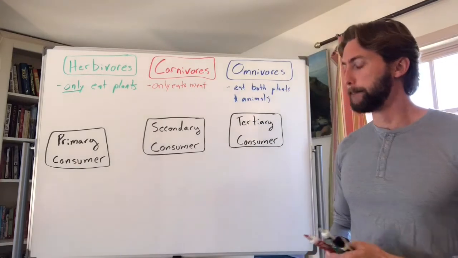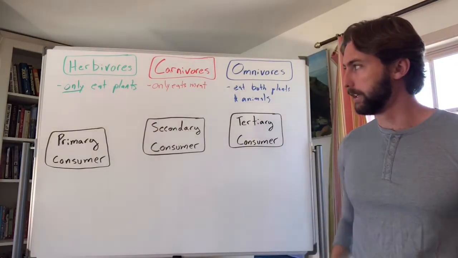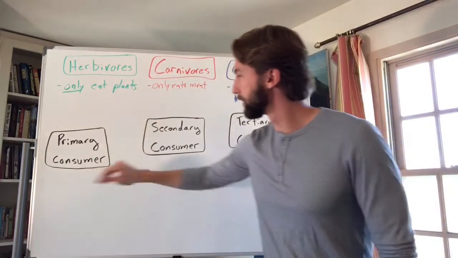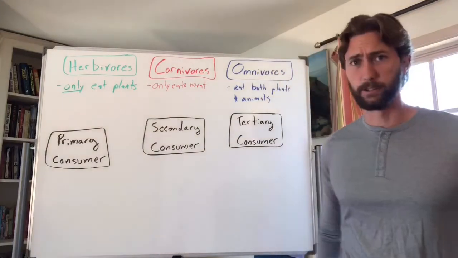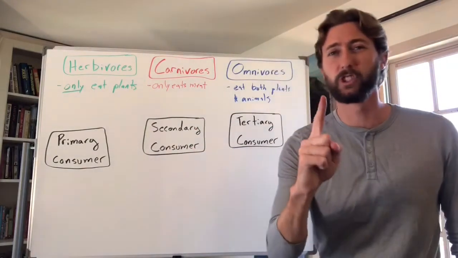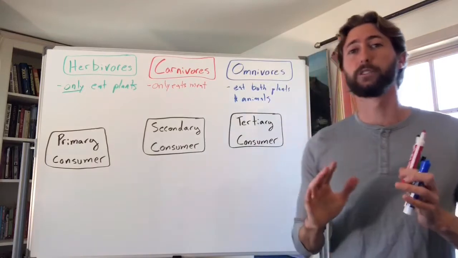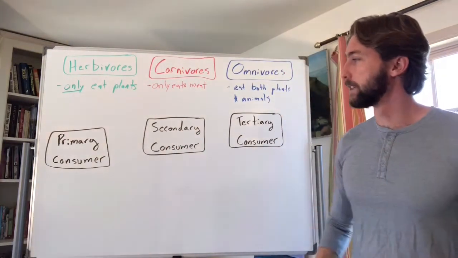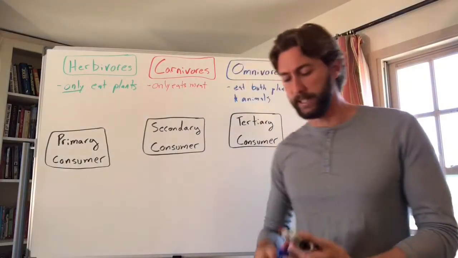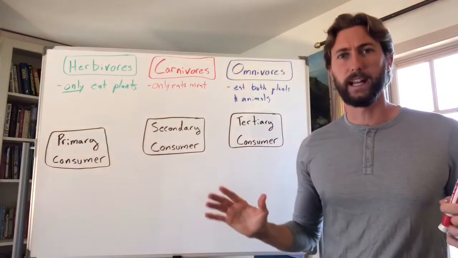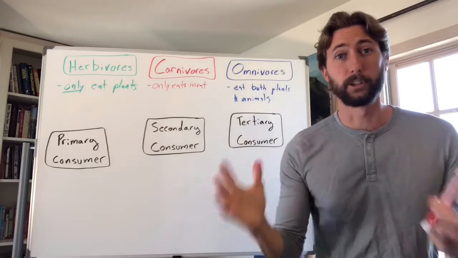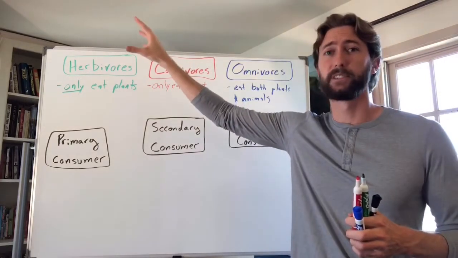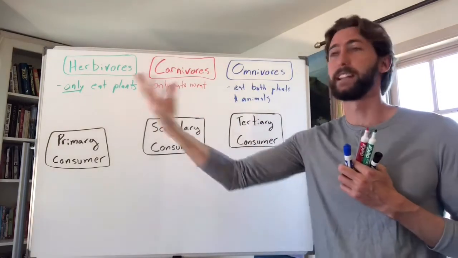Okay? But something important to notice here is what I have written here: primary consumers, secondary consumers, and tertiary consumers. Because we're going to finish this video talking about food chains and food webs, and that shows how energy moves through an ecosystem. If we're talking about food webs and food chains, we need to talk about what a primary consumer is. Any food chain or food web always starts with a producer, because a producer has to take that energy from the sun and convert it into something that everything else can use.